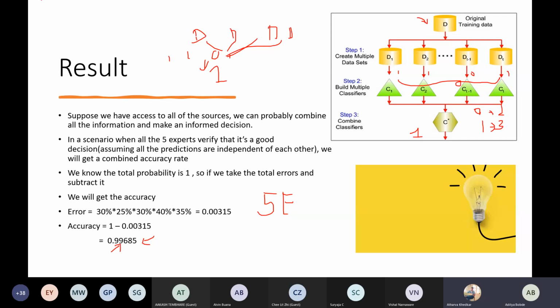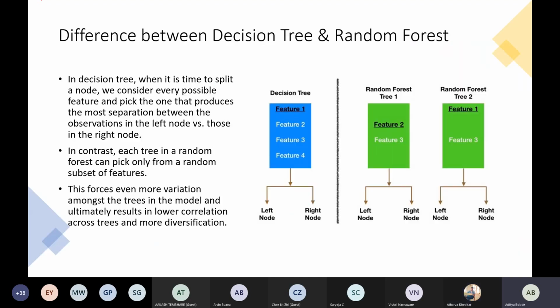Okay, I guess you have cleared your concepts of random forest and decision tree. We'll be moving forward. So what's the major difference between random forest and decision tree? You might be having the question: why can't we use only a decision tree and not a random forest, or only a random forest and not decision trees? In a decision tree, when we want to split the data, it will just select the best feature. So in that case, it is just selecting feature number 1.